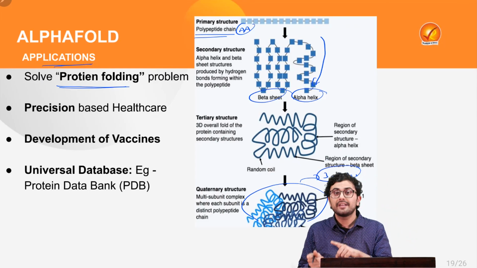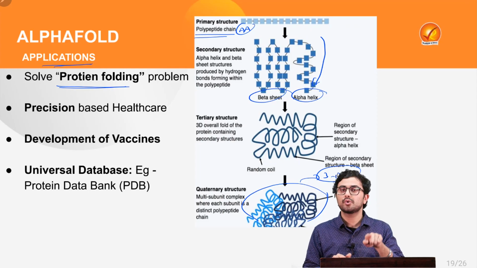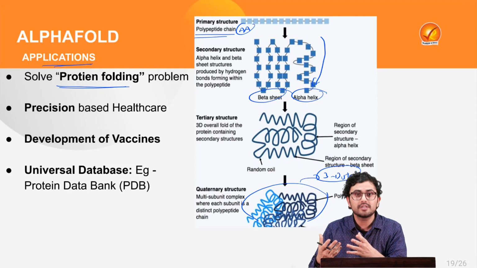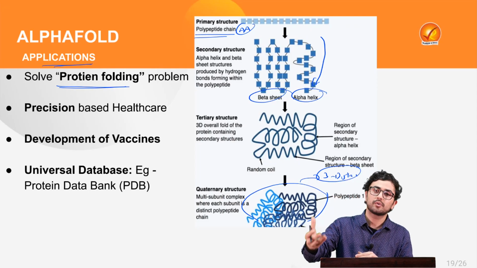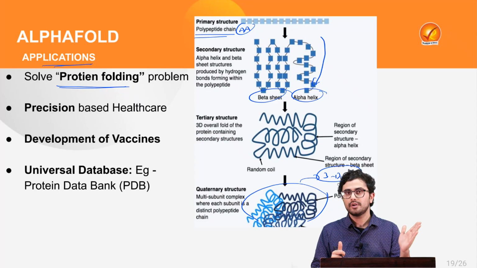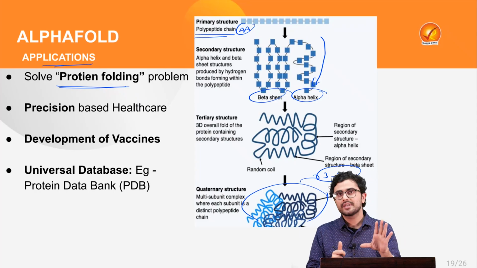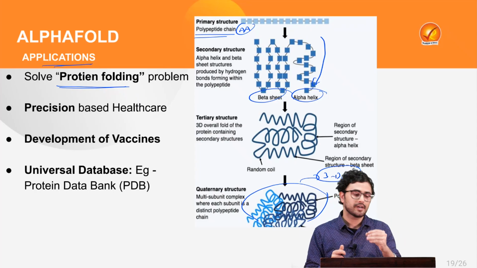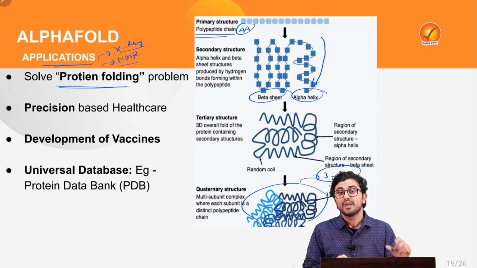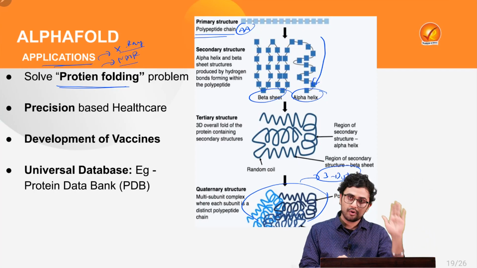Now, understanding of this three-dimensional structure of protein is very important to understand the biological functions of a particular being. Before AlphaFold, this study of protein structure was being conducted through the use of X-ray or nuclear magnetic resonance, which was taking a lot of time.